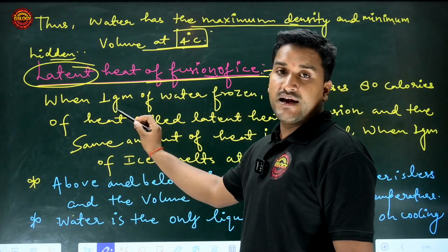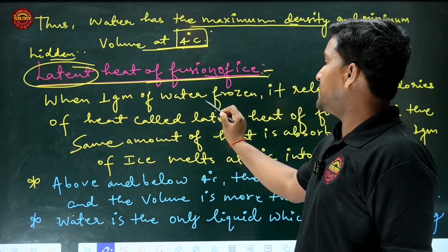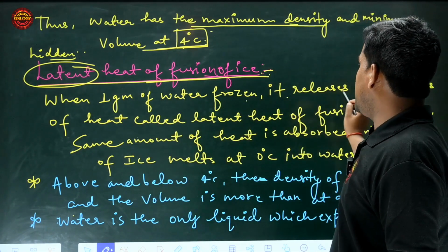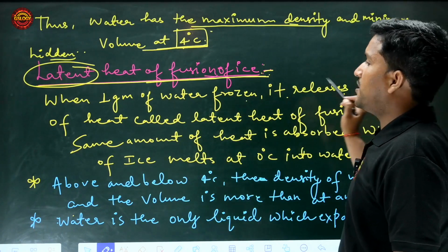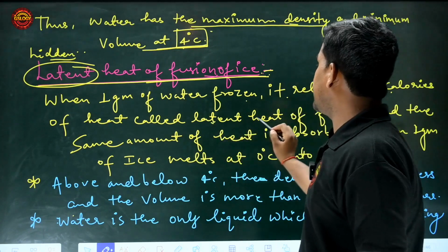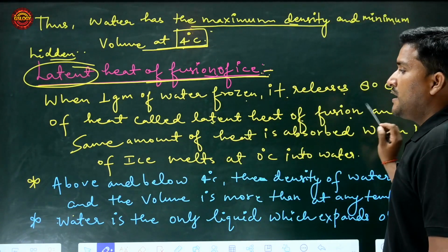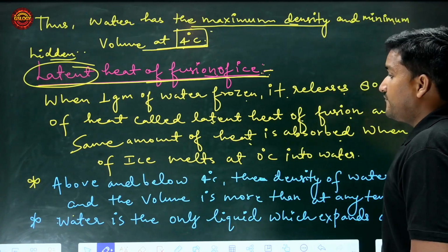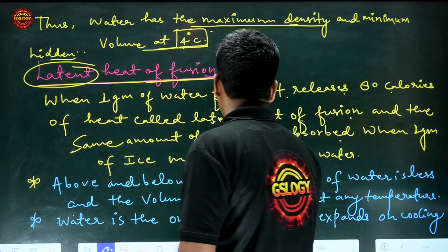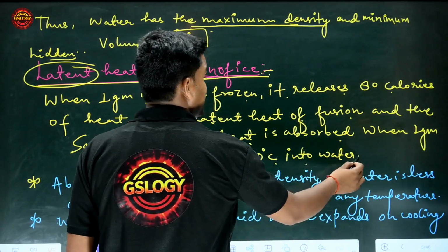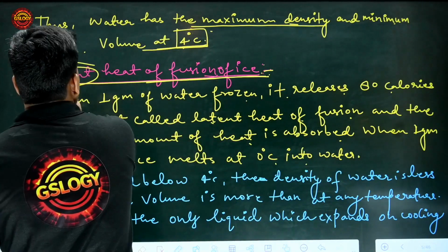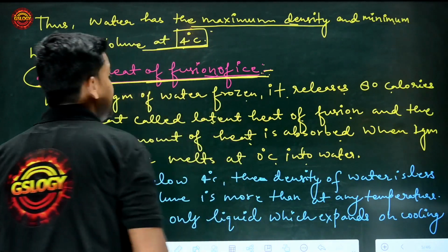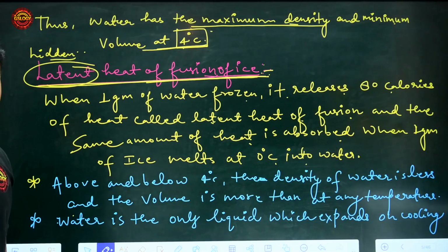When 1 gram of water freezes, it releases 80 calories of heat, called the latent heat of fusion, and the same amount of heat is absorbed when 1 gram of ice melts at 0 degrees Celsius into water. This heat is called what? Latent heat of fusion of ice.